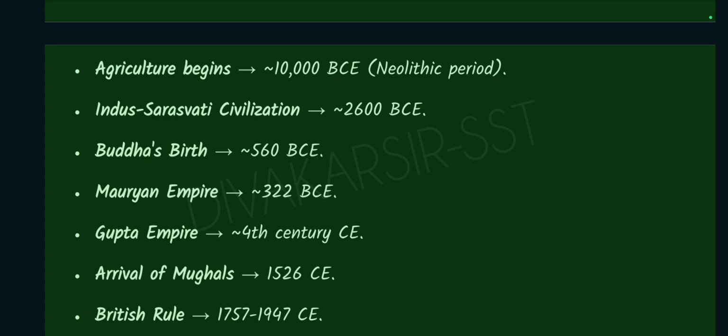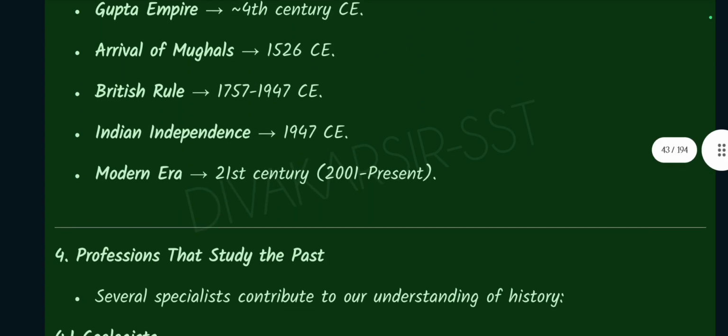Arrival of Mughals, 1526 CE. British rule, 1757 to 1947 CE. Independence of India, 1947 CE. Modern era, 21st century, from 2001 to the present.